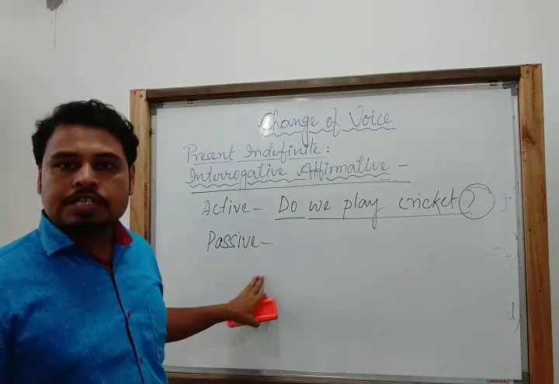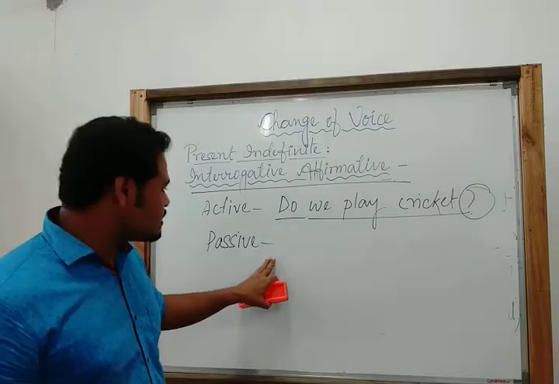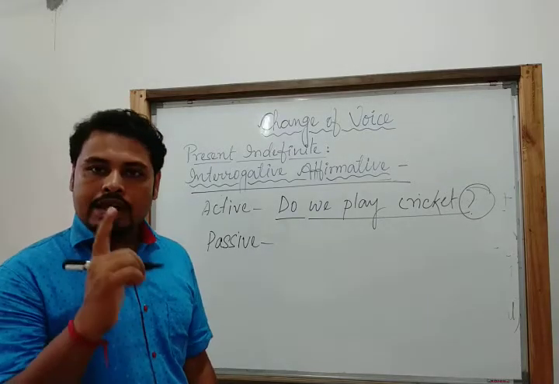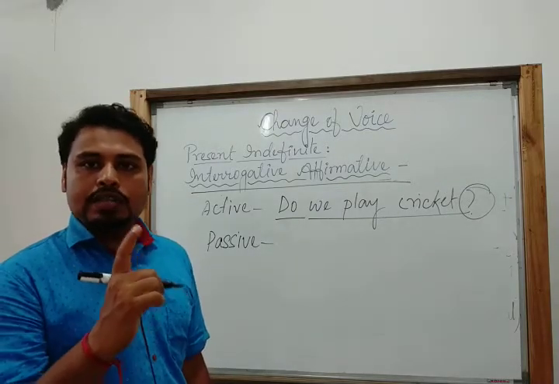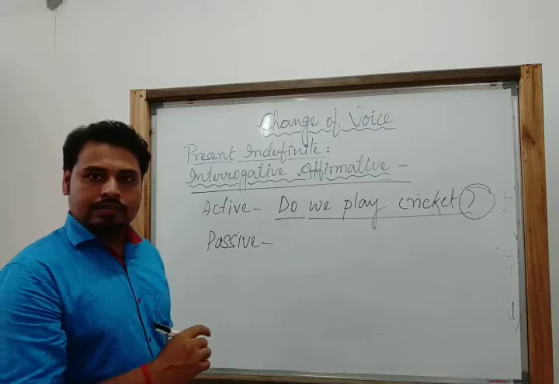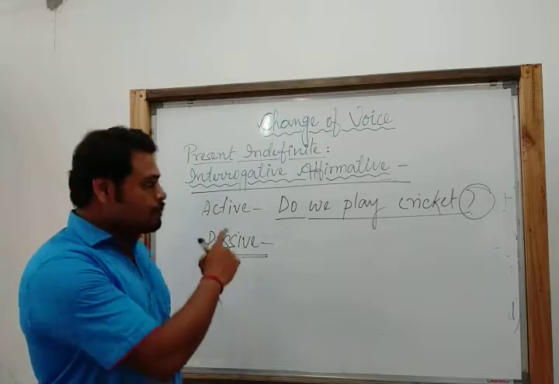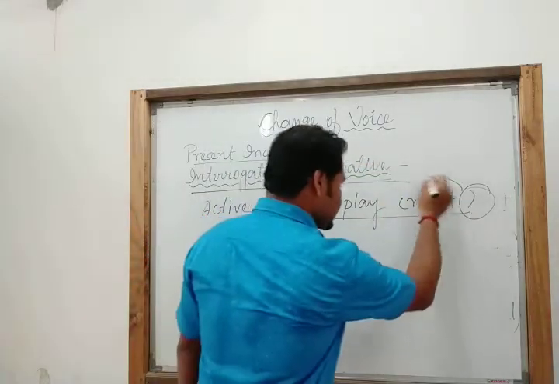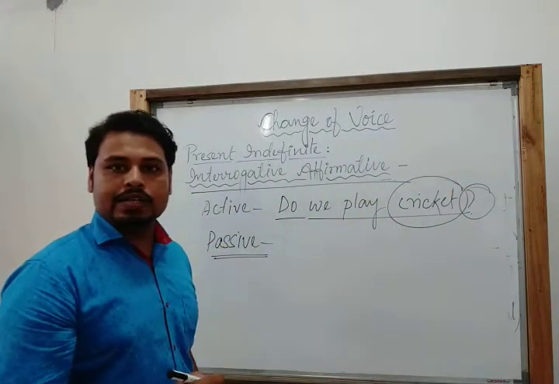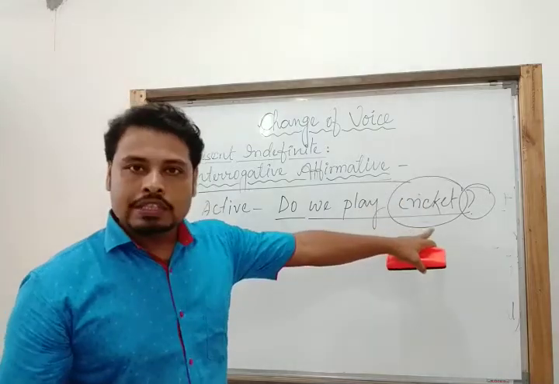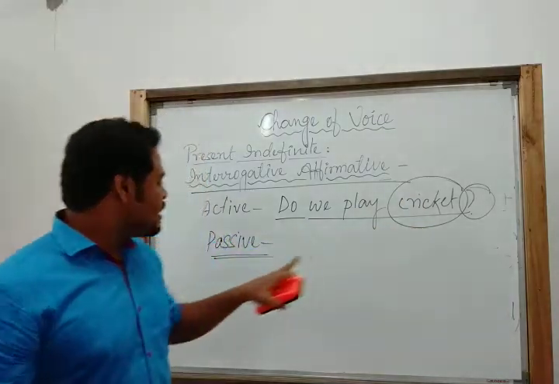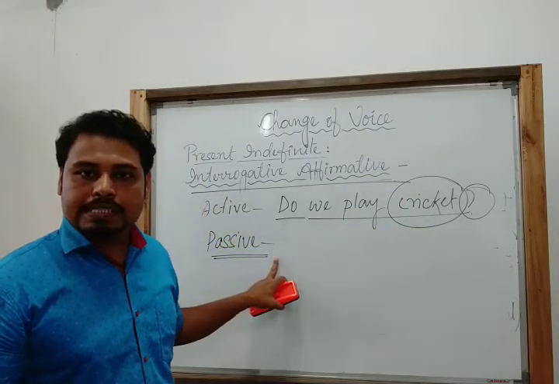We know the structure of this one. First we need to use the be verbs depending on the subject of this passive voice. That means depending on the object of this active voice. Why? Because we all know the object of the active voice becomes the subject of the passive voice.